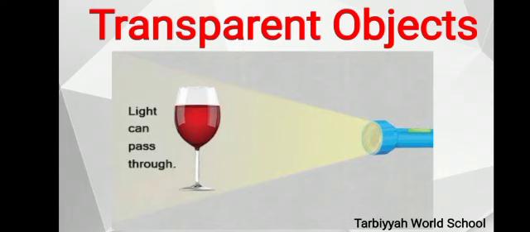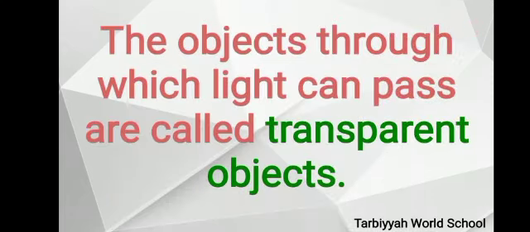Clear water and glass are examples of transparent objects. We can see through such objects. The objects through which light can pass are called transparent objects.